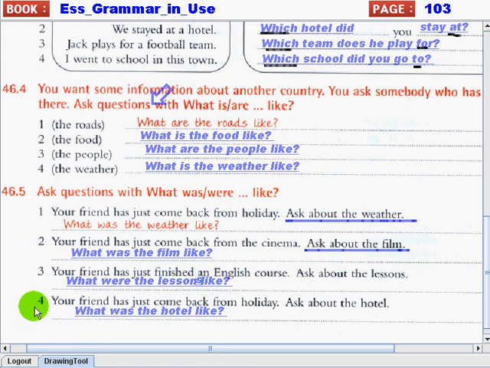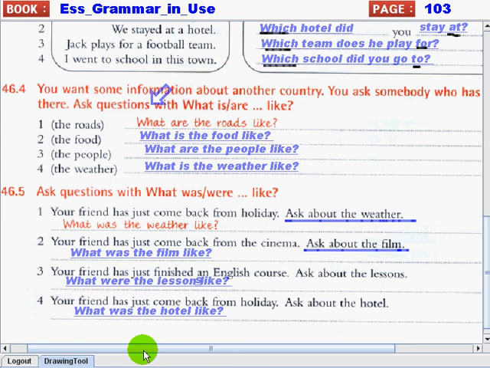Next one, number 4. Your friend has just come back from holiday. Ask about the hotel. Okay? You can ask this question. What was the hotel like? For you to know certain information about the hotel before you come there and for you to know if it's better to stay there, okay?